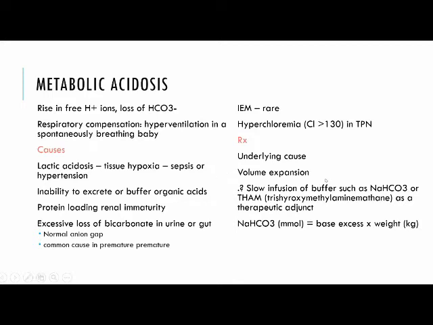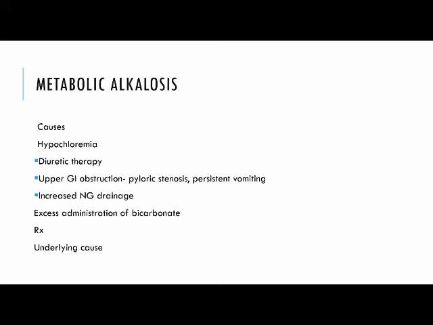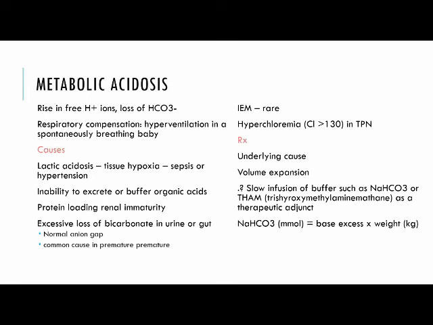The other causes are inability to excrete or buffer organic ions, protein loading or renal immaturity, and excessive loss of bicarbonate in urine, with a normal anion gap. Inborn errors of metabolism are a rare cause. Hyperchloremic metabolic acidosis occurs when chloride is more than 130, and this situation is seen in a child on TPN. Treatment is usually treatment of the underlying cause, usually sepsis or hypotension.